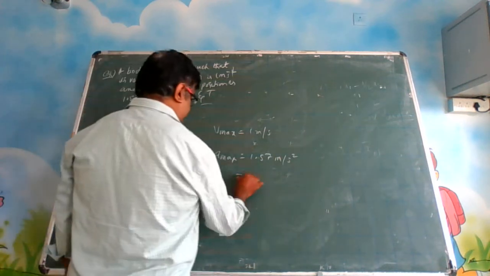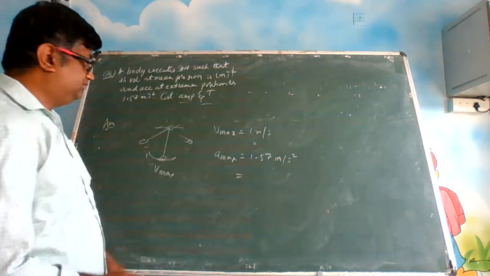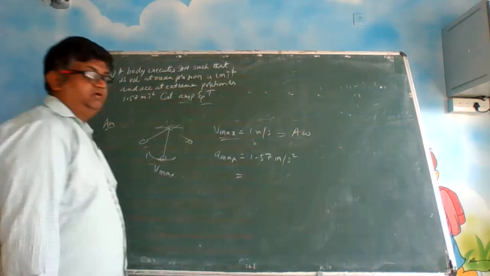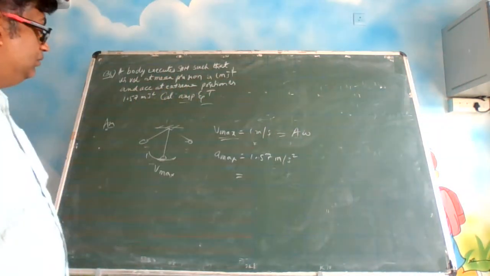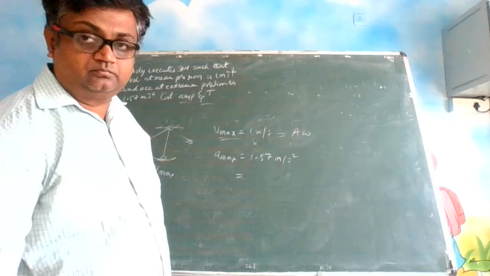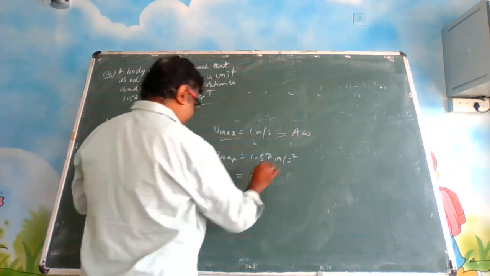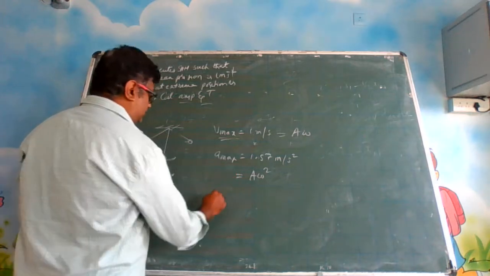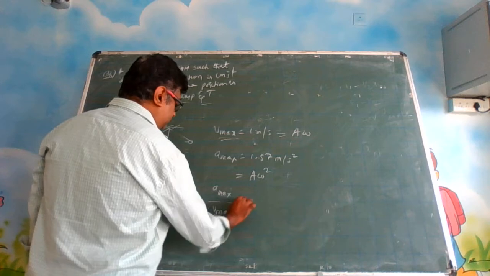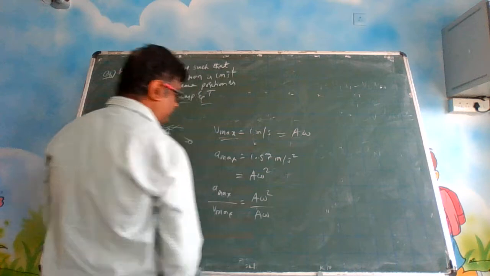But what is A max? We have seen that it is omega square A. See, V max was A omega, isn't it? And A max was A omega square. So you can write A max by V max is equal to A omega square divided by A omega.